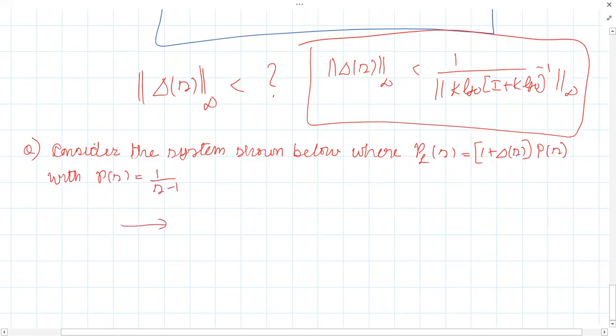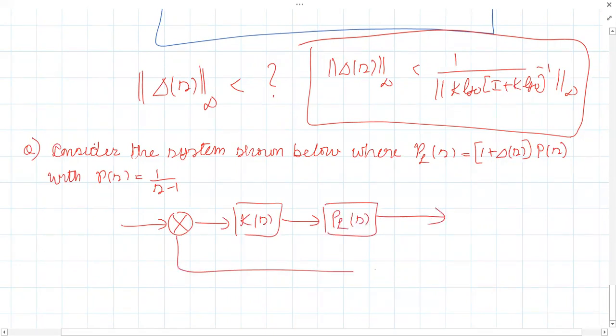Okay. So this is the block diagram given. K of S, and here is our PL of S. Plus minus R and Y.